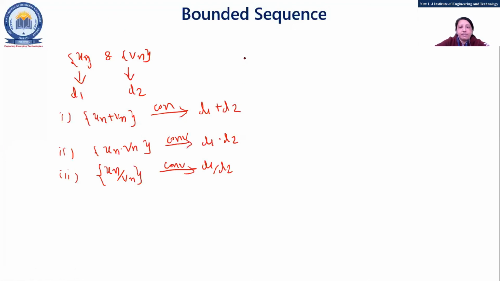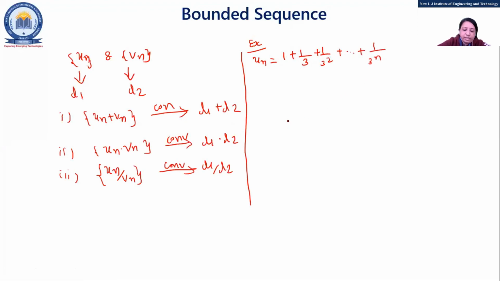Suppose I have one sequence, un equal to 1 plus 1 by 3 plus 1 by 3 square up to 1 upon 3 raised to n.